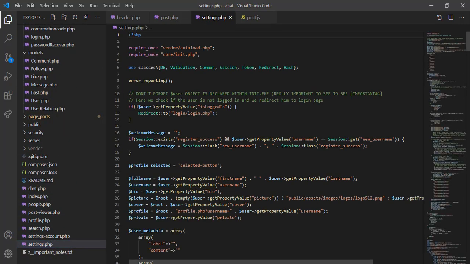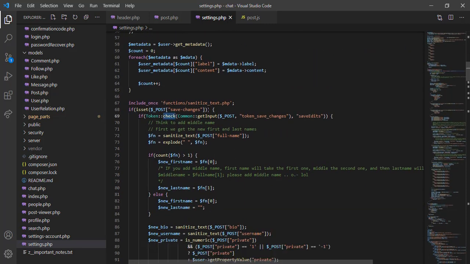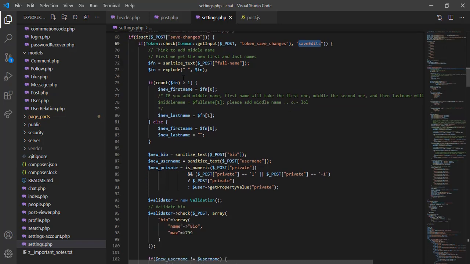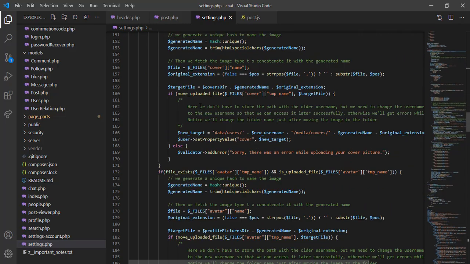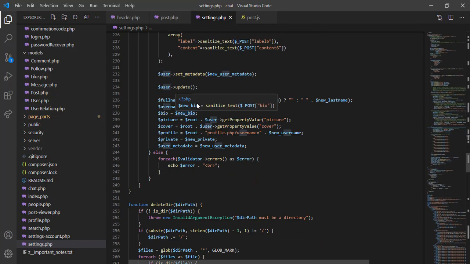This is the settings page. Now let's go to save change. If the user saves changes, of course we need to make sure the CSRF token matches the CSRF token that exists in our server session with this name. If this works, this is the save change for the full name, so we don't need all of these. We want to go to the password. This is the username. Let's go to the password.